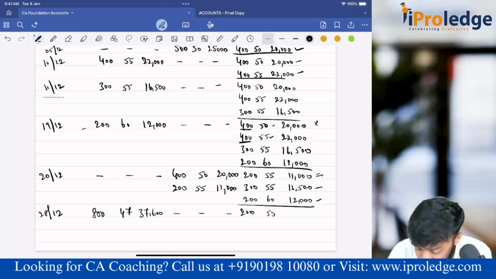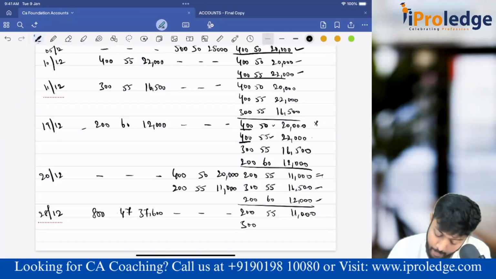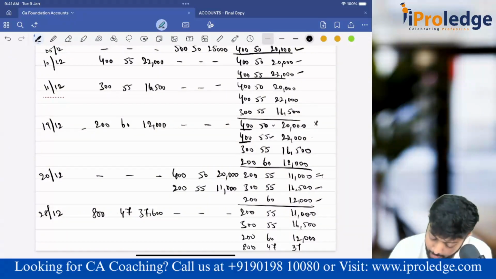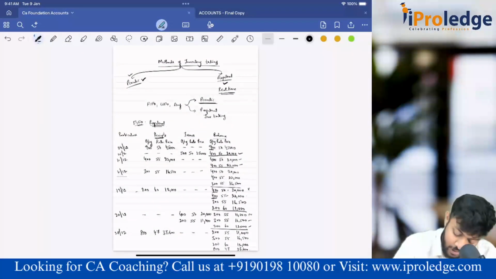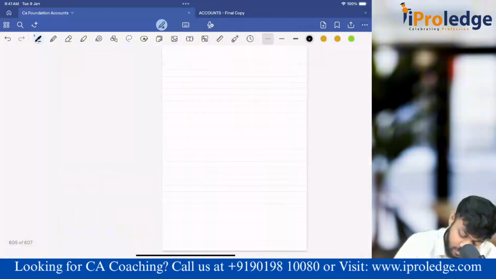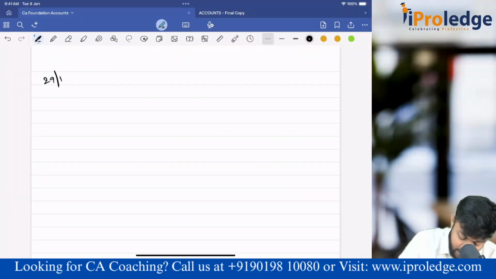200 at 55, 11,000. 300 at 55, 16,500. 200 at 60, 12,000. The new lot, 800 at 47, 37,600. Done. So finally, on 29th one more sales happened. Any issue receipts? No. Issue